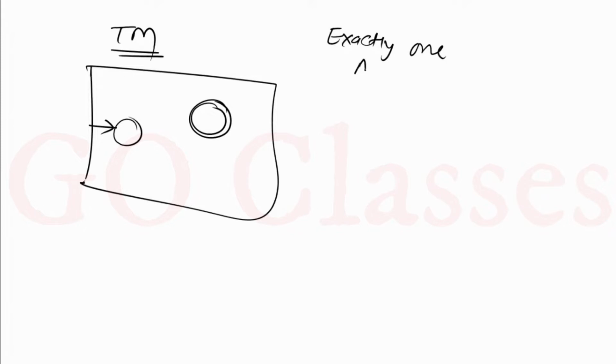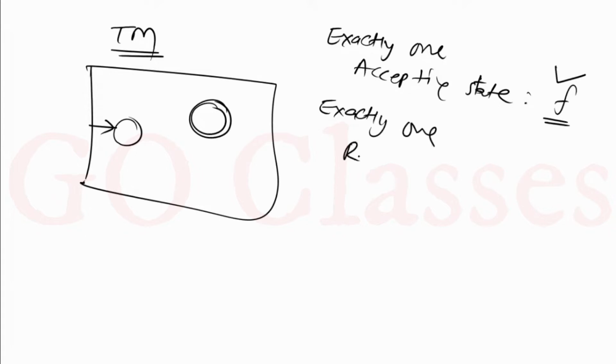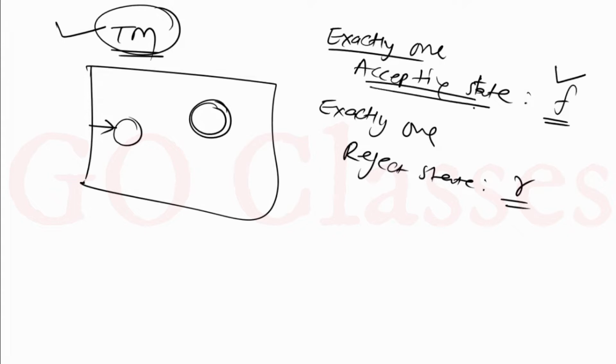Exactly one accepting state is there, which we will call F. Similarly, there is exactly one reject state, which we will call R. So in this definition of Turing machine that most authors use, we have exactly one accepting state and exactly one rejecting state.